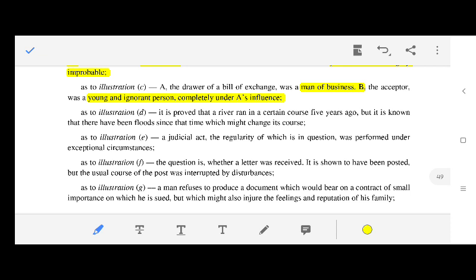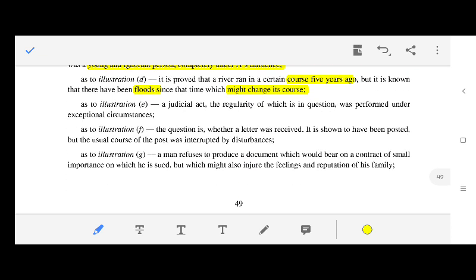Illustration D: it is proved that a river ran in a certain course five years ago, but it is known that there have been floods since that time which might change its course. Illustration E: a judicial act, the regularity of which is in question, was performed under exceptional circumstances. Illustration F: the question is whether a letter was received. It is shown to have been posted, but the usual course of the post was interrupted by disturbance. Illustration G: a man refuses to produce a document which would bear on a contract of small importance on which he is sued, but which might injure the feelings and reputation of his family.